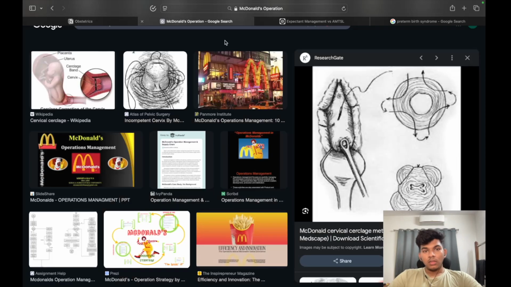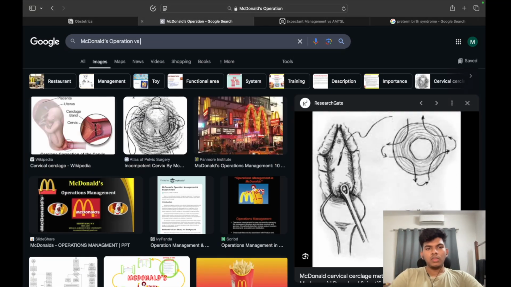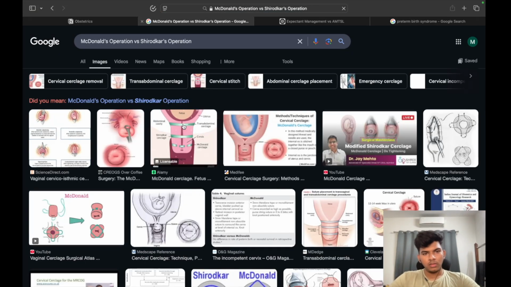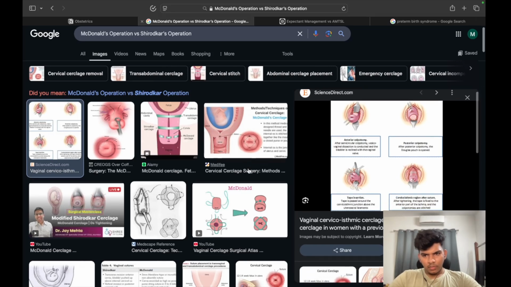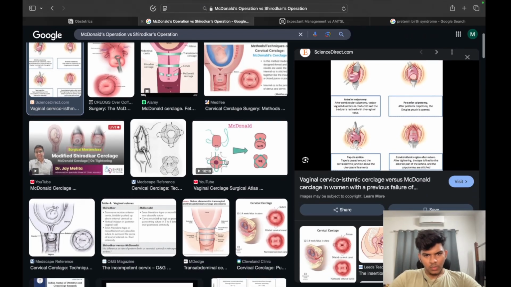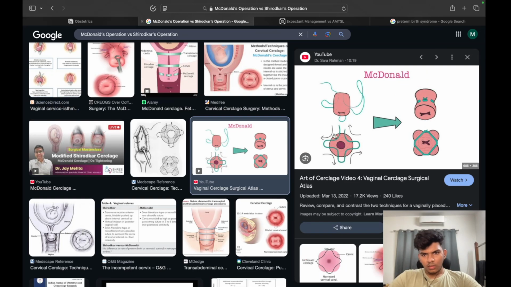So, let us take a look at McDonald's versus Shirodkar's. So, McDonald's, this is how it looks like. They are doing something like this. It starts with the anterior lip and it is Mersilene tape at the internal os.